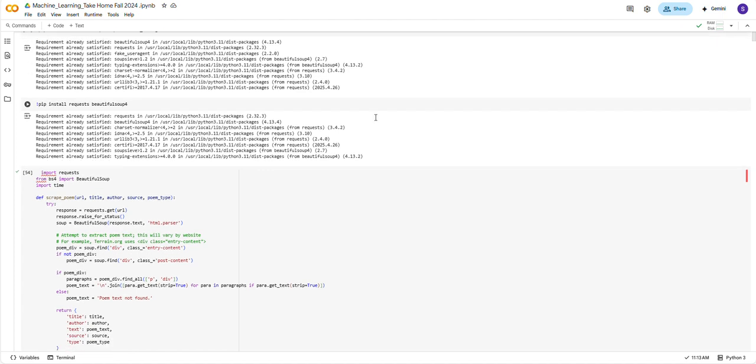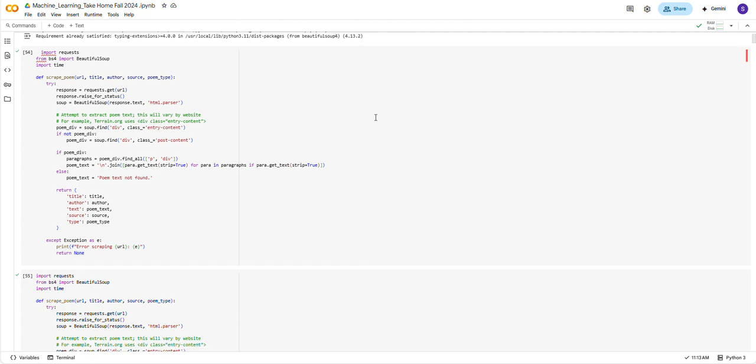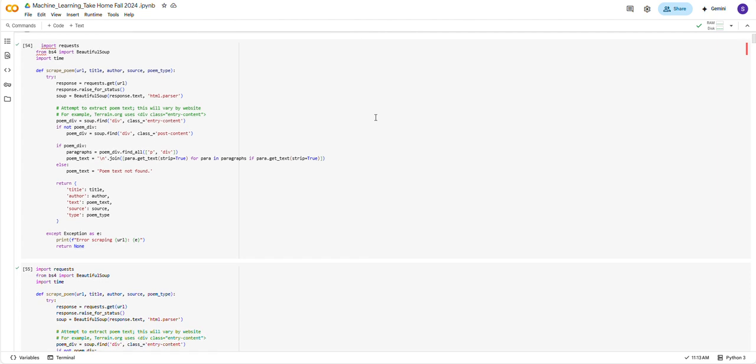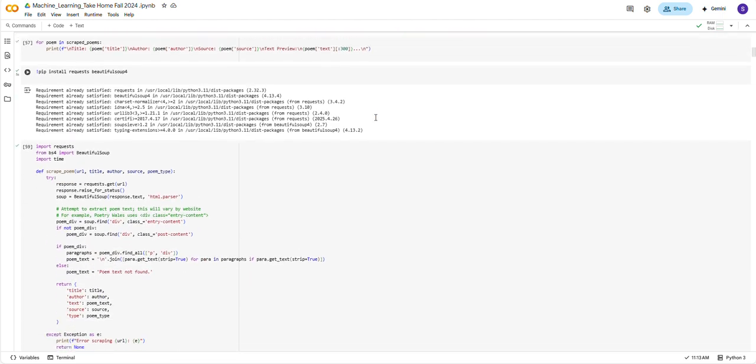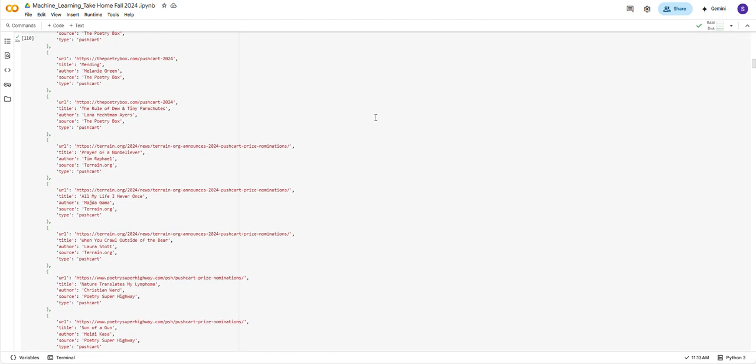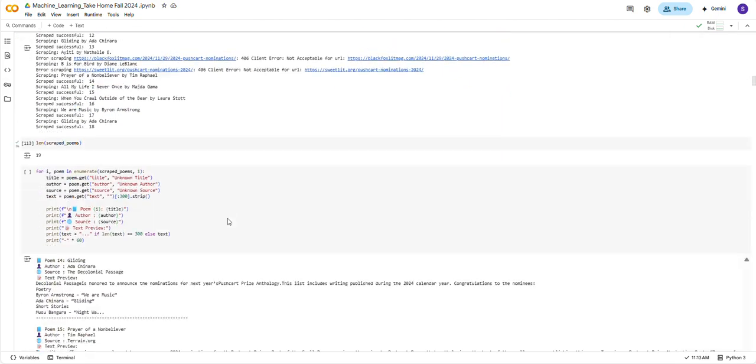So initially, we installed libraries like Beautiful Soup, Requests and Fake User Agent to be able to scrape the poems. Then we have a function called scrape poems that accepts a poem URL, title, author and source and sends a request using Beautiful Soup to scrape the poem. So I've scraped a whole list of 20 poems, from 0 to 19.